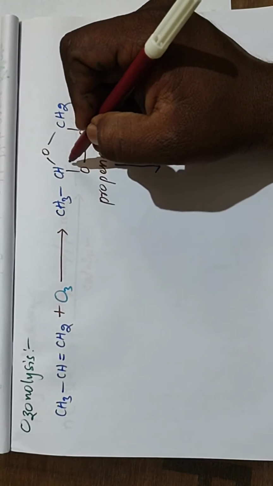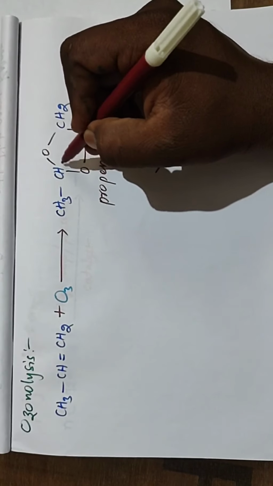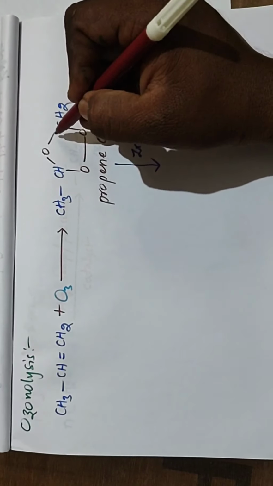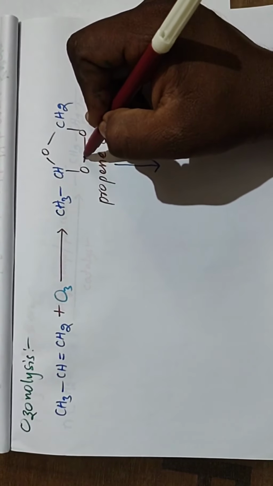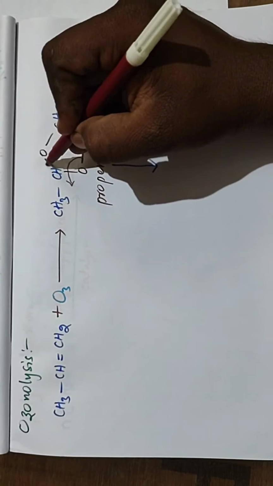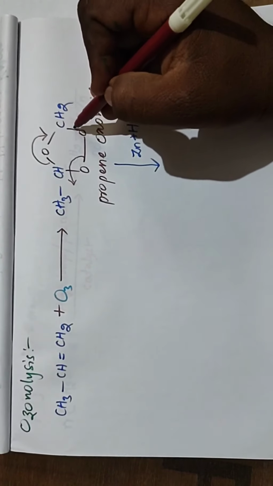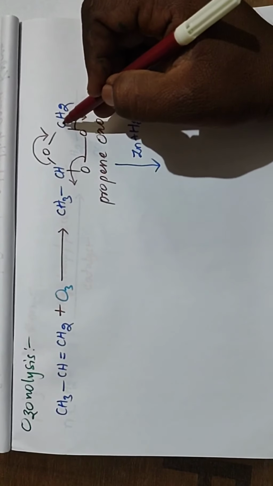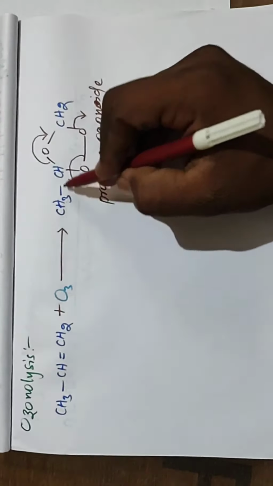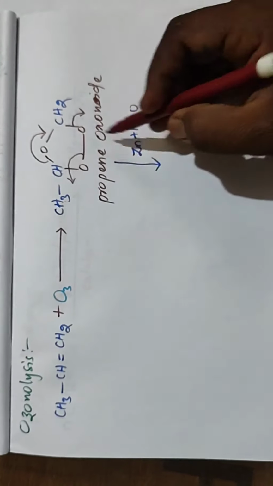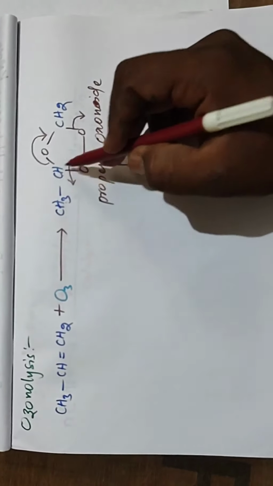So the ozonoid complex is going to break like this. This bond is going to break, and this bond is shifted onto this carbon and this oxygen is removed. So this is C double bond OH, this one CH3C double bond OH.